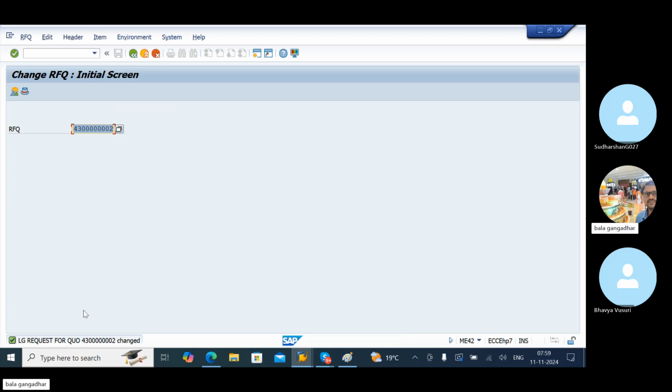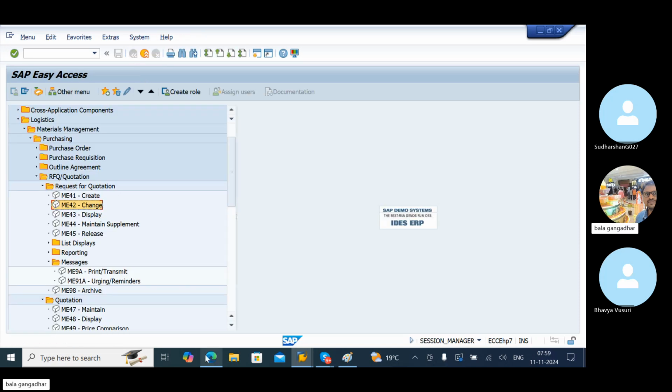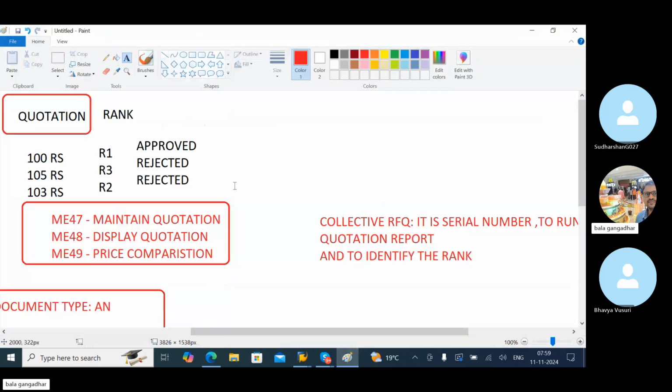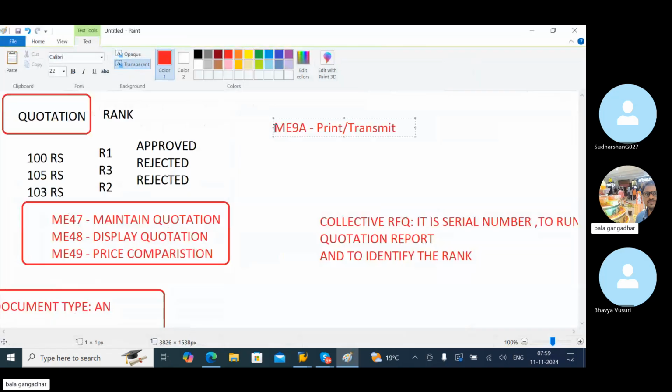This is the way to maintain the information, meaning the RFQ related information. But I have to see the print preview. To run the print preview, messages. I did not write the question here, so write down this question also: how to run the print preview?